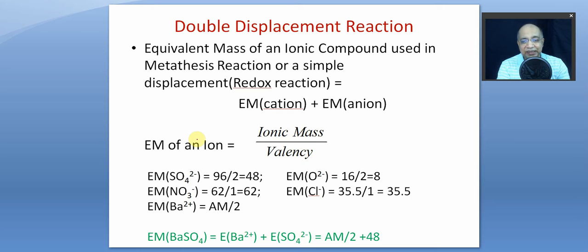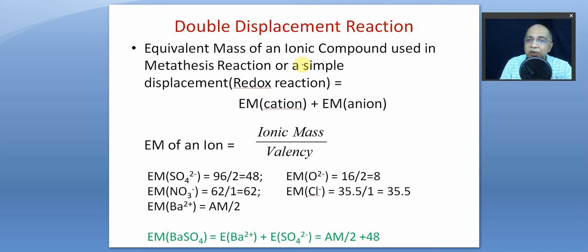In that case, we will do it in a separate program later about the equivalent mass of compounds. But I thought of discussing a bit for only metathesis reactions and simple displacement reactions, not in hardcore redox reactions where we have to find the N factor in a very meticulous manner. We are not going to discuss that.